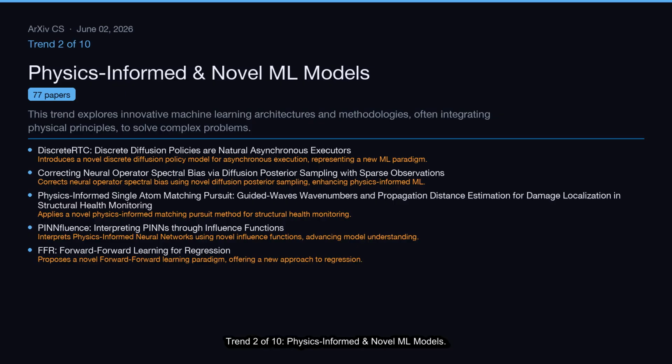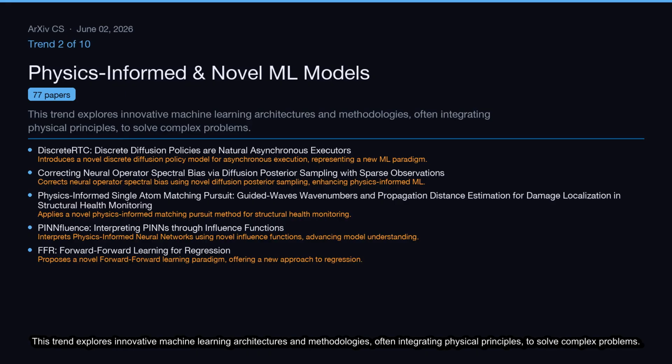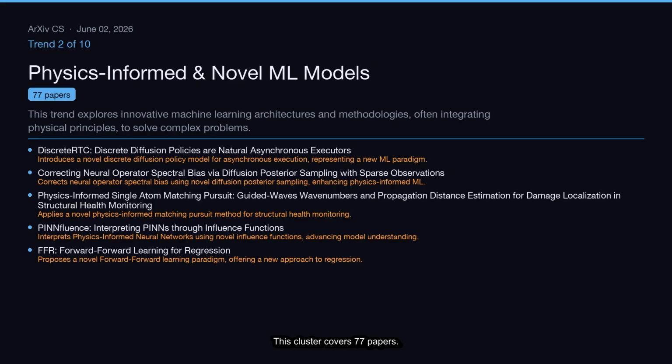Trend 2 of 10, Physics-Informed and Novel ML Models. This trend explores innovative machine learning architectures and methodologies, often integrating physical principles to solve complex problems. This cluster covers 77 papers.